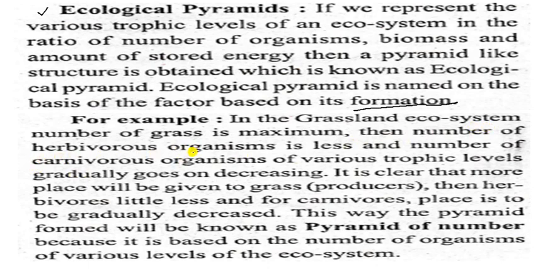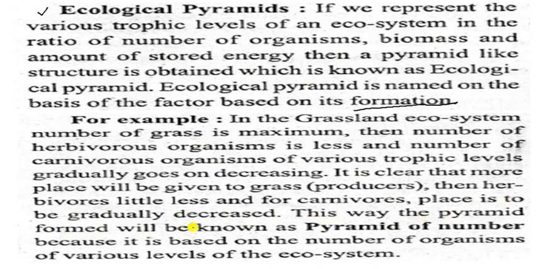Then the number of herbivorous organisms is less, and the number of carnivores उससे भी कम हो जाते हैं. Organisms of various trophic levels gradually go on decreasing. It is clear that more place will be given to grass producers than herbivores, a little less, and for carnivorous the place gradually decreases.